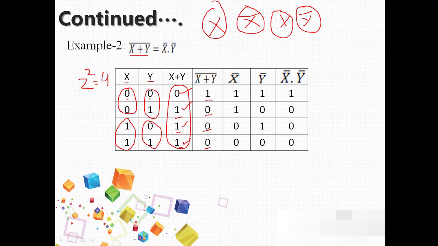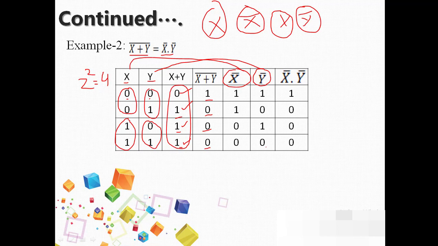Now for the RHS part, we require the complemented value of x and the complemented value of y. So we are taking the possible values for the RHS, x bar and y bar, which are the complemented values of these variables.